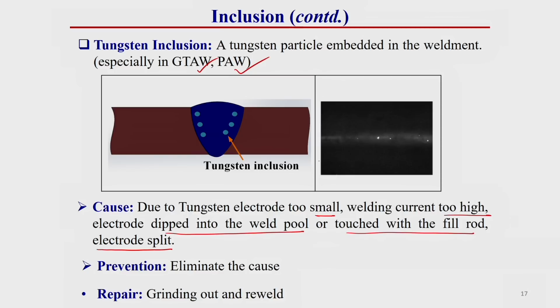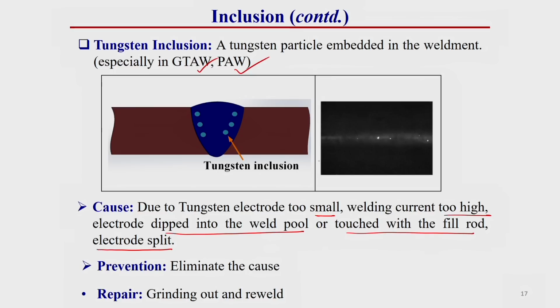If the tungsten electrode size is too small and the current is too high, there is a chance of more heat generation in the electrode. So there is a chance of melting or eroding of the tungsten electrode and it can be deposited inside the weld pool region, or it can happen when the electrode is dipped inside the weld pool. If it is deep inside, then due to overheating it can melt and deposit. This can create defects inside the weld metal.